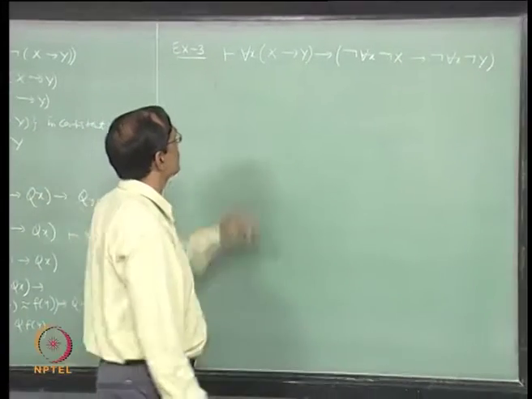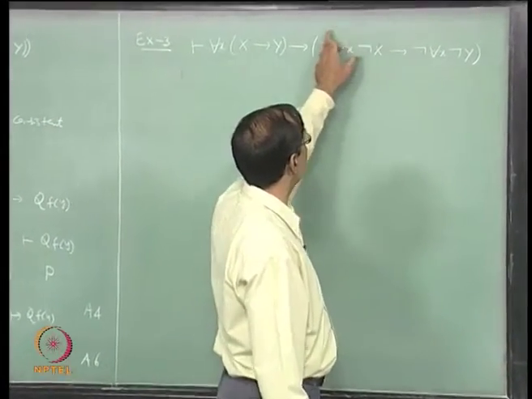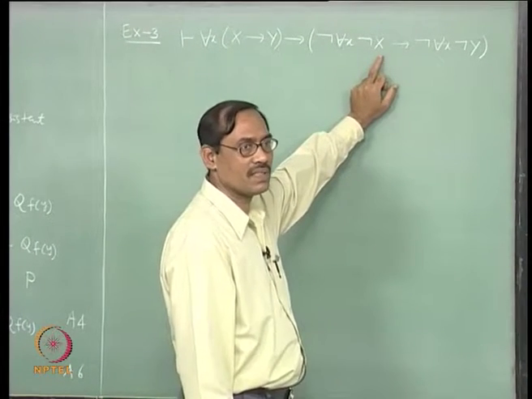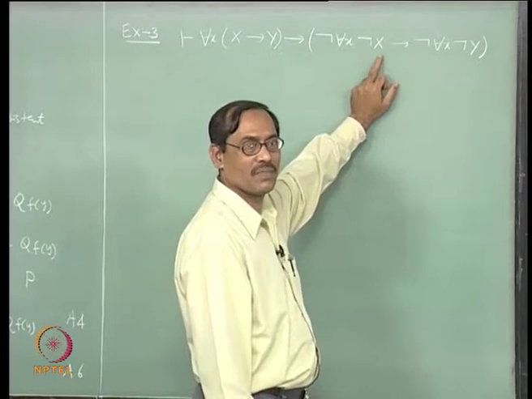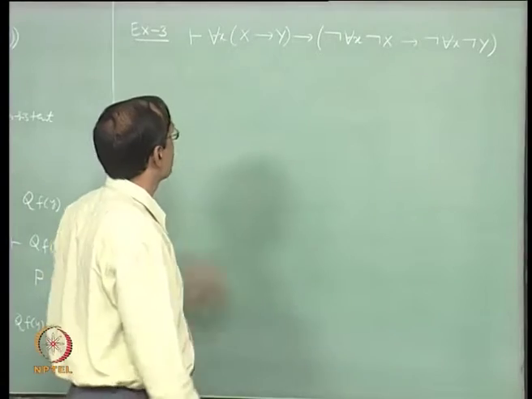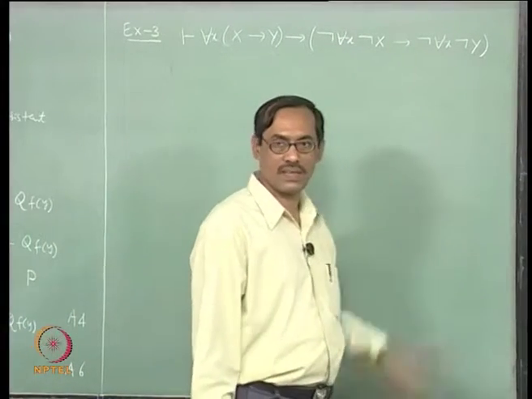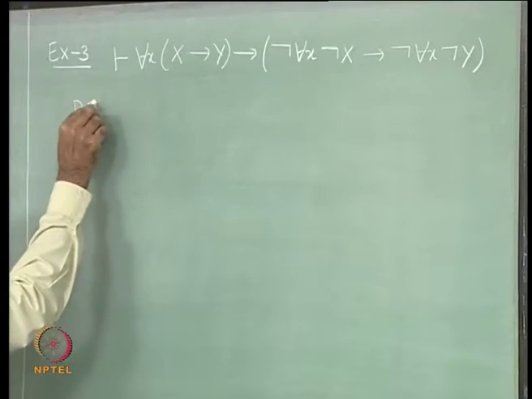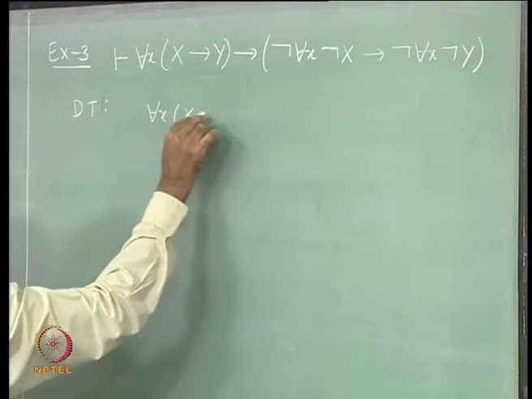For each x, x implies y implies not for each x not x, which is really your there is x, and if you are given it in that form, that is also fine. You can use the definitions and reduce it to this form. Finally, this is to be proved. So, this will say for each x implies y implies there is x implies there is xy, right. So, again we use the deduction theorem. This says for each x implies y